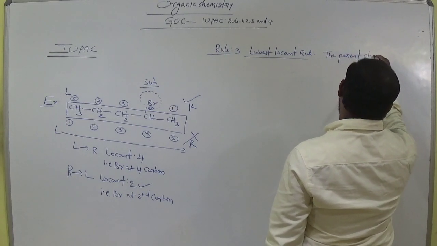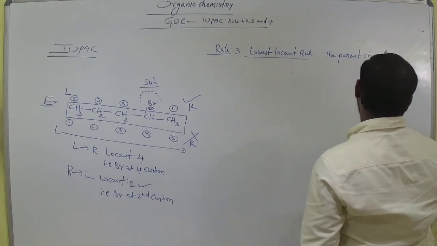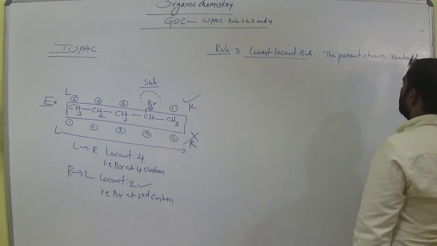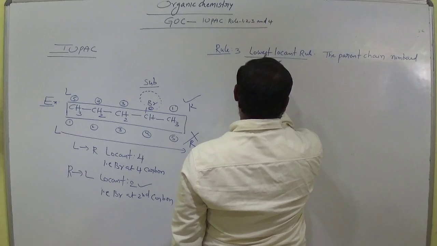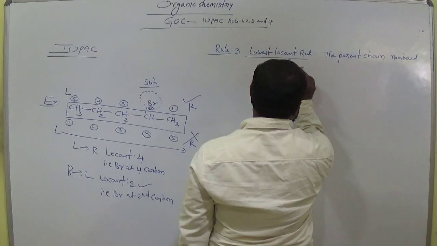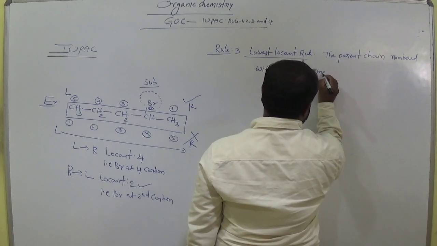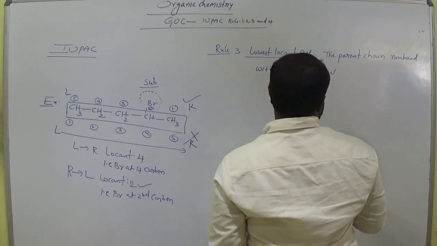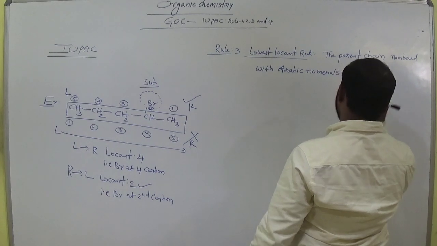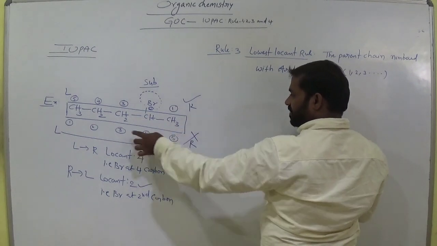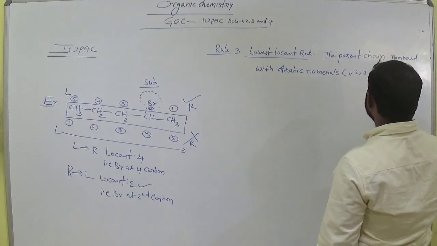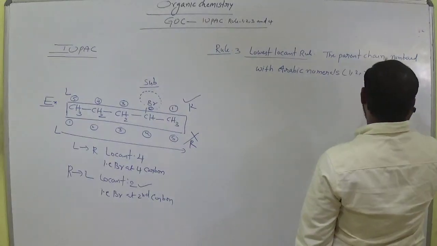The parent chain is numbered with Arabic numerals. What are the numerals? Arabic numbers 1, 2, 3 and so on, like this. This is the parent chain. Now it is numbered with Arabic numerals. These are Arabic numerals 1, 2, 3. Okay. Arabic numbers.